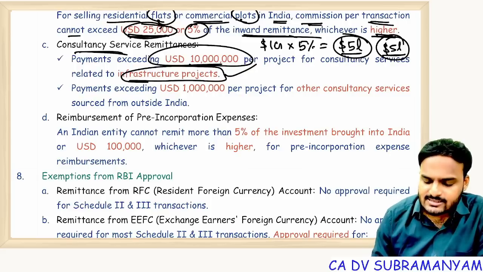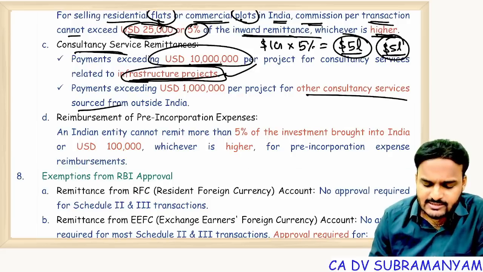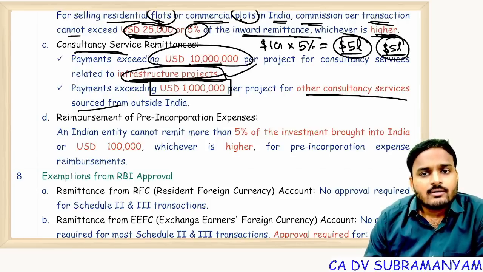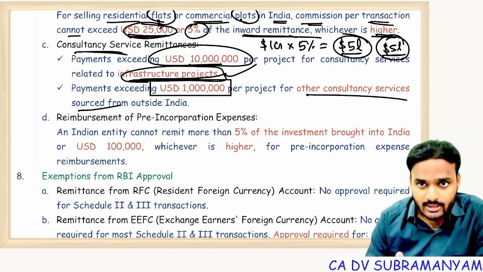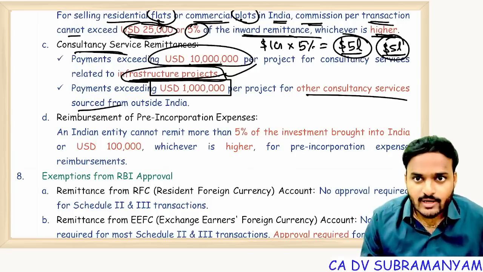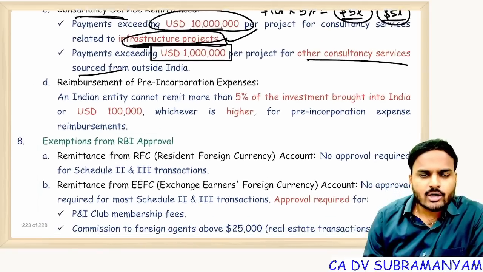Whereas for consultancy services other than infrastructure projects, the limit is 1 million USD per project. Payments up to 1 million USD per project for a service other than infrastructure projects are allowed. Suppose exceeding 1 million USD, you have to take prior approval of RBI. I'm not saying that above these limits payments can't be done. Above these limits also payment can be done, but prior approval of RBI is required. Can I proceed? Everyone.